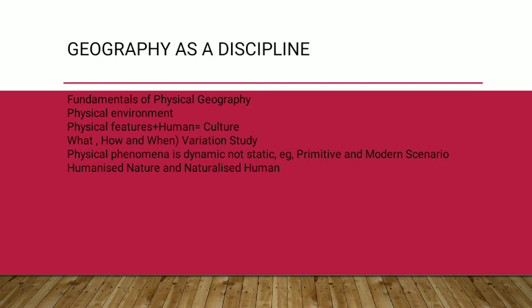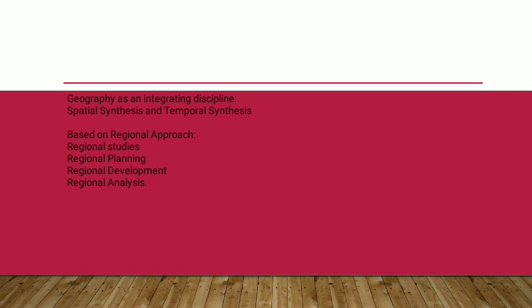And then the other aspect is about time. When we study geography as a discipline, we see that geography, as an integrating discipline, has been divided into two parts, the spatial and the temporal. Now, what does spatial mean? Spatial means space, and temporal means time. So we study the interrelation in geography. For example, if you are traveling from Siliguri to Darjeeling, it might take 2 hours now, but previously, in bullock carts, it used to take around 6 hours, 7 hours, maybe 12 hours.